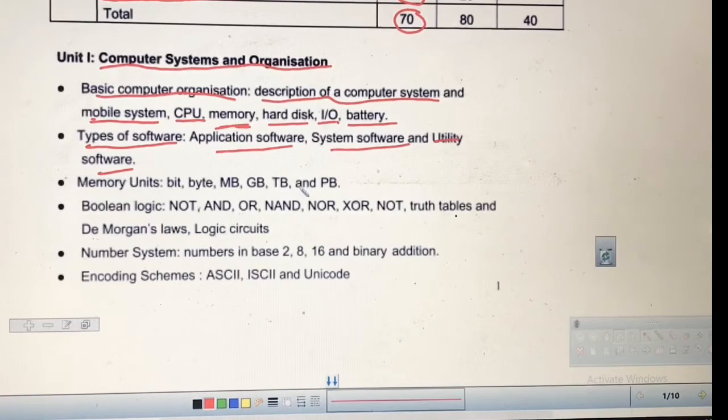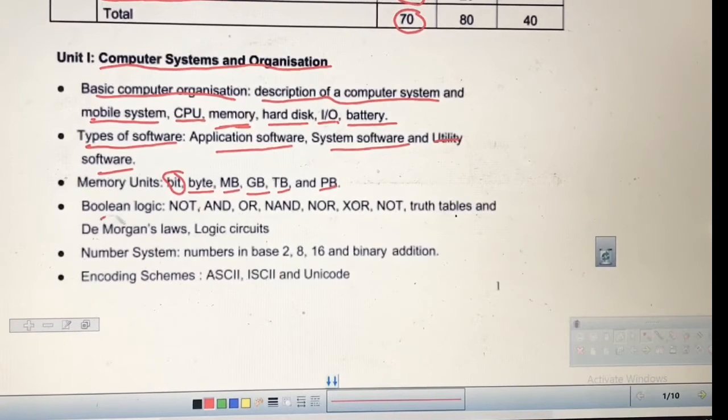The smallest unit of measuring is bit. Some of the students may already have heard about it. Then byte is the next unit, then megabyte, a kilobyte is also there, that is skipped in this, then gigabyte, then terabyte and petabyte. Up to petabyte you should know the relation between all these. In the exam, questions come on conversions: how so many MB is equal to question mark GB, so many GB is equal to question mark TB, and so on. Such small questions of 1 or 2 marks always come from here.